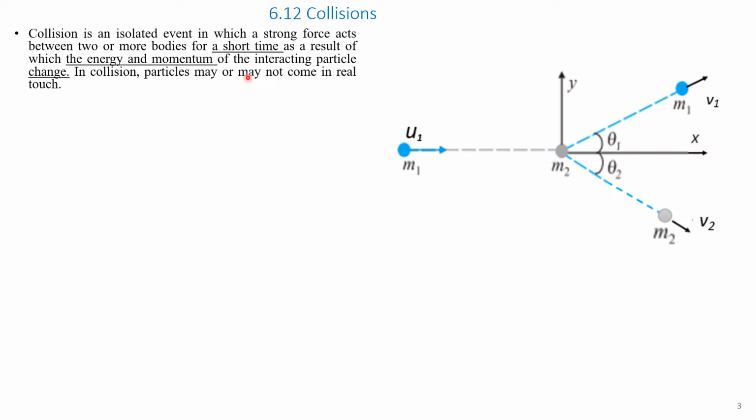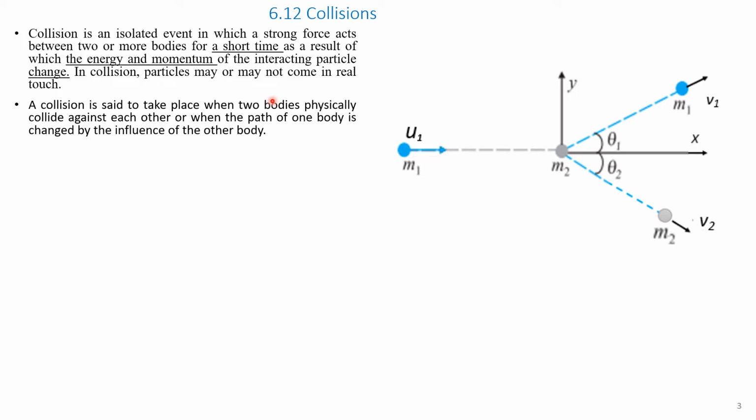That is, the energy and momentum change. In collision, particles may or may not come in real contact. A collision is said to take place when two bodies, M1 and M2, physically collide against each other, or when the path of one body is changed by the influence of the other body.